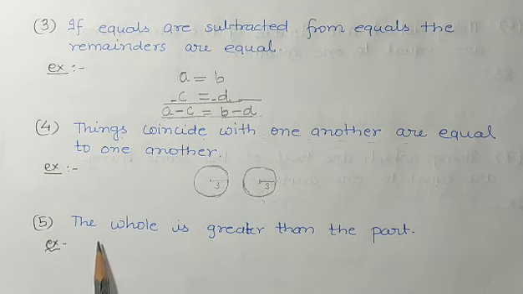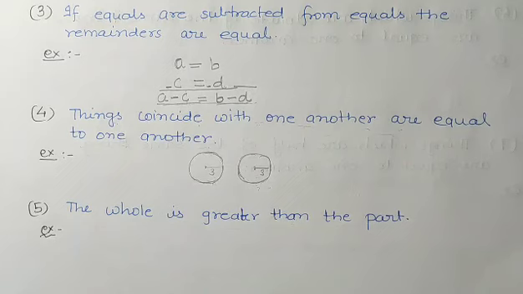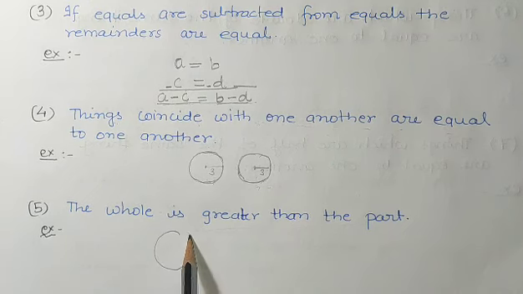Now coming to axiom 5, the whole is greater than the part. The whole is greater than the part. How can you understand this, students? Everywhere in your practical life also, whenever you see a part of a whole, the whole is always greater. Suppose it is a birthday cake.